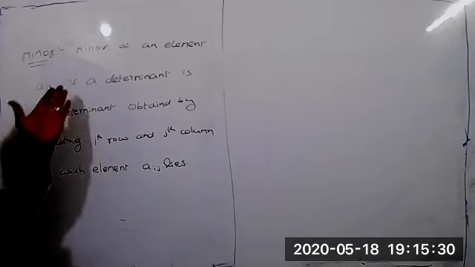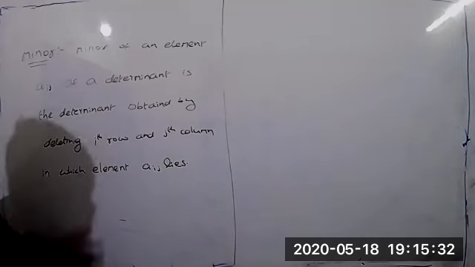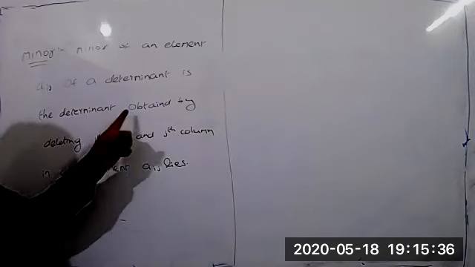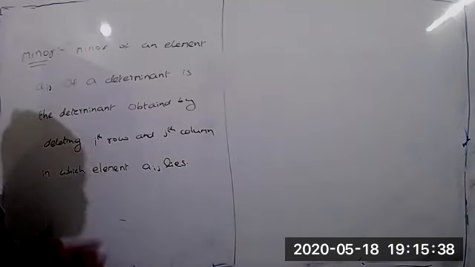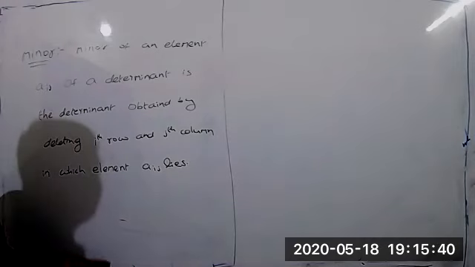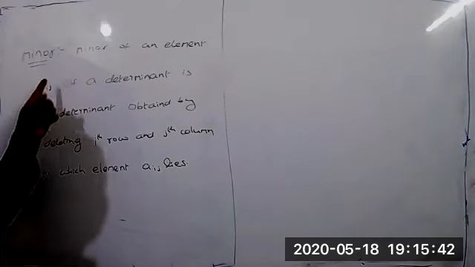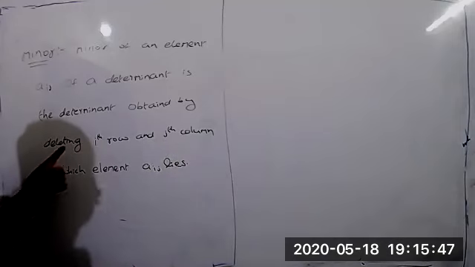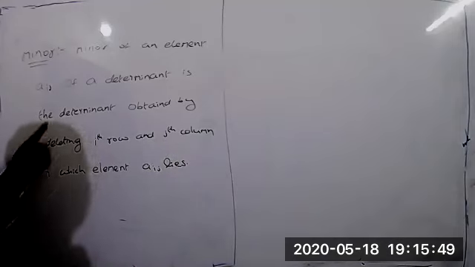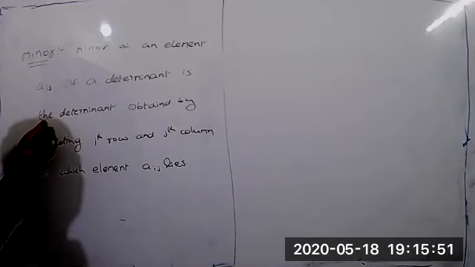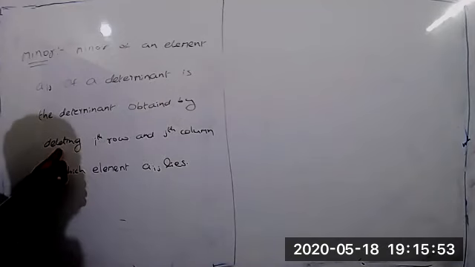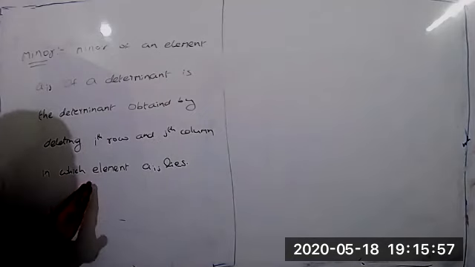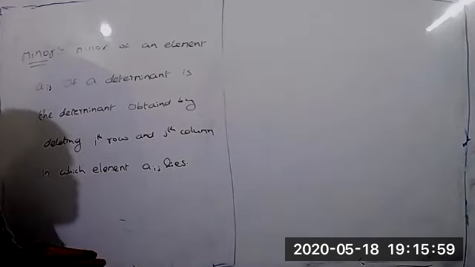The value of the minor of the element Aij is equal to the determinant obtained by deleting the ith row and jth column in which element Aij lies. To give an example, we take any matrix.